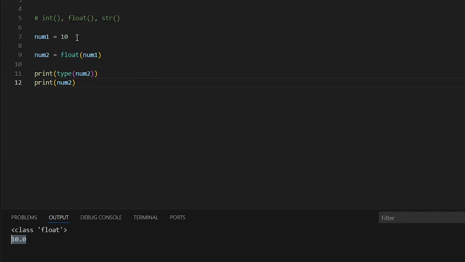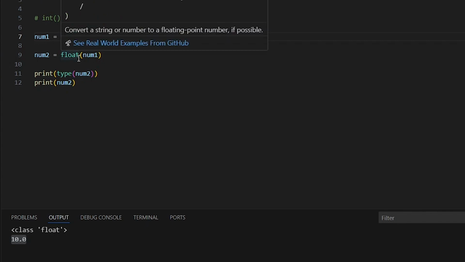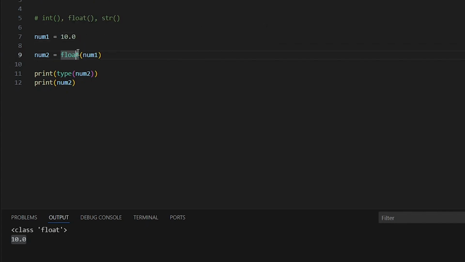Then another example is if I have something like 10.0, which is a float, and I want to convert it to an integer, I can use the int function. So I'm going to change this to int and run the program. So now I've converted it to an integer, and it has removed those decimal points.